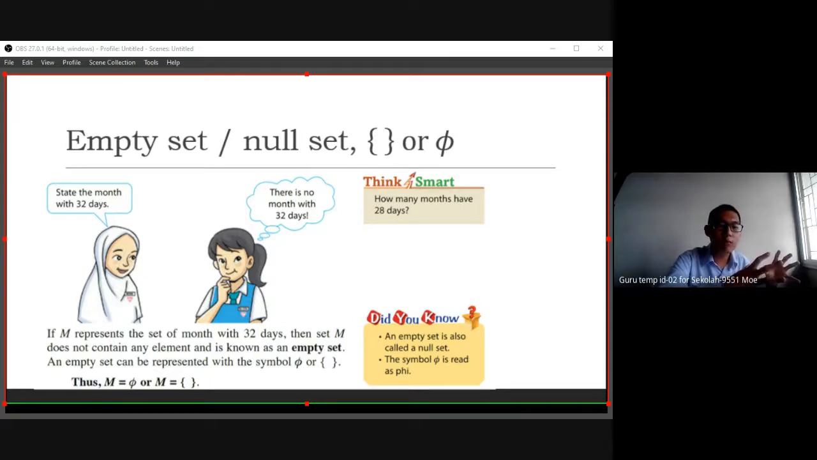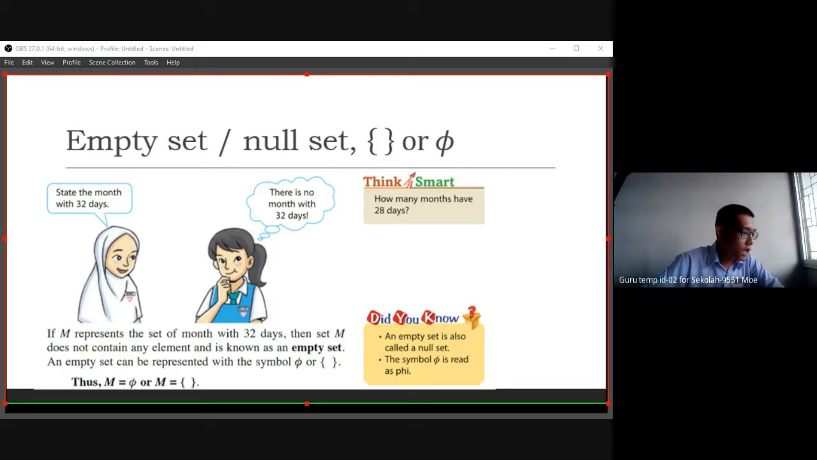Besides empty set, we also call it null set. An empty set can be represented with the symbol phi. Some people pronounce it differently, phi or phi. You can try to search. But sometimes we write it as phi. Or you use the set builder notation, but inside, no need to write anything. No element.